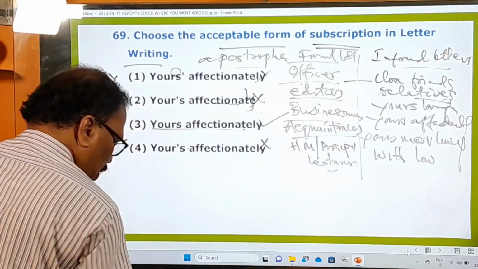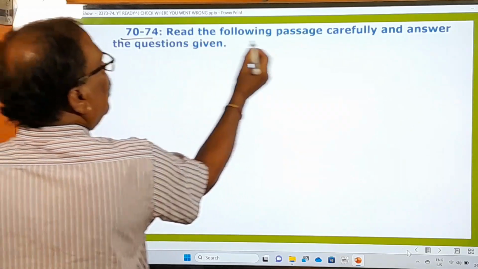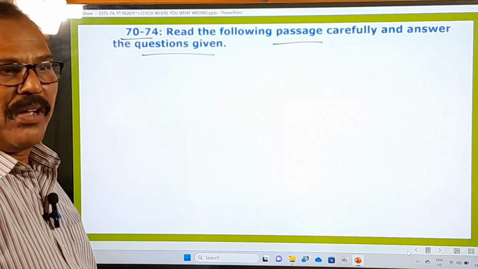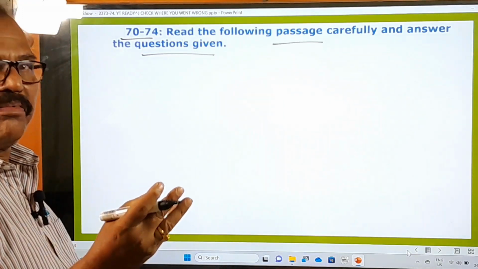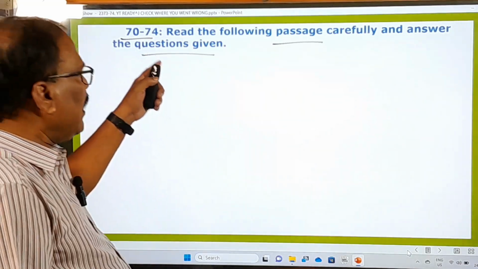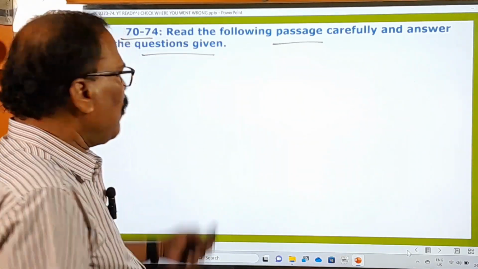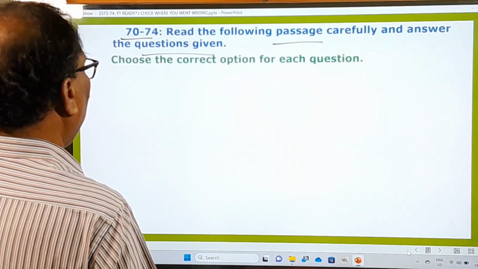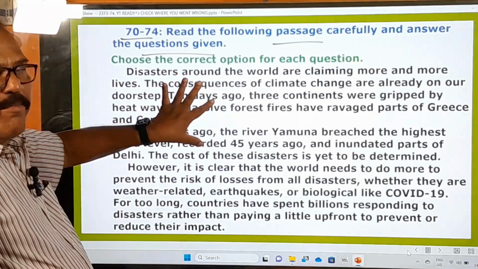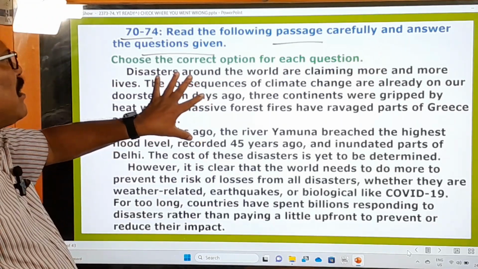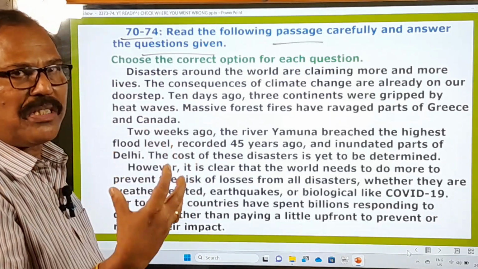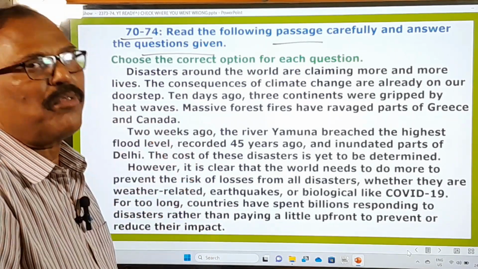Now you go to the next question, 72-74. Read the following passage carefully and answer the questions given. So 72-74, and here 5 questions are given, and these 5 questions are to be answered only after reading the given passage carefully. What is the passage given here? Here you pay attention. It's a beautiful and recent passage, and you can easily read and understand this. Please listen to this carefully, and after this passage we will be given some questions with 4 options. Under each question we have to choose the right option.